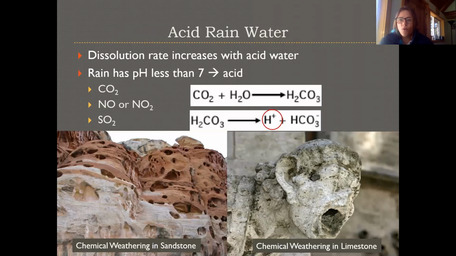So one more thing I want to mention is acidity. There's a lot of acids in the environment, and these can be exuded from plants, different kinds of lichens or other plants growing on the surface of rocks might leave acids behind that can react with the rock.